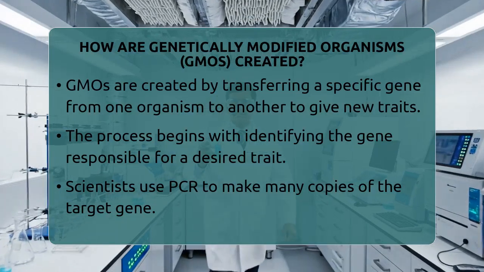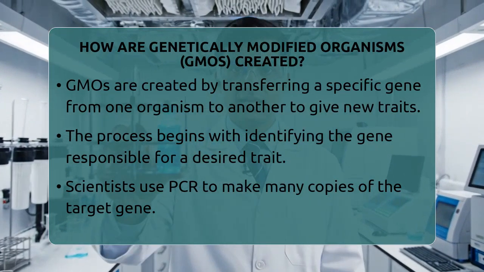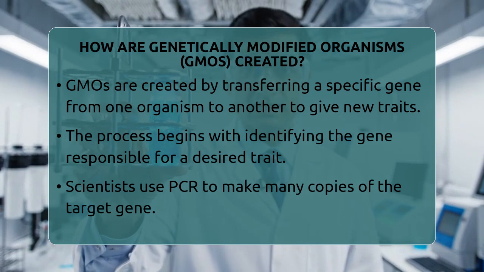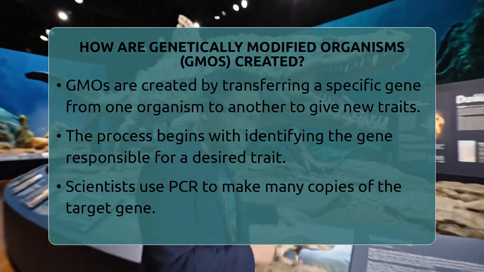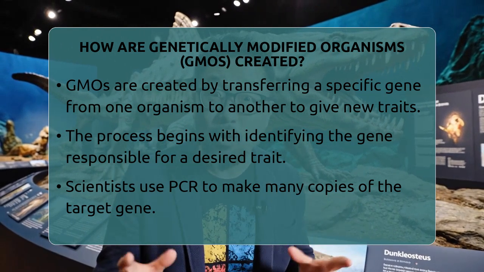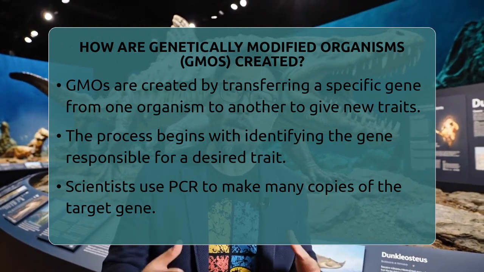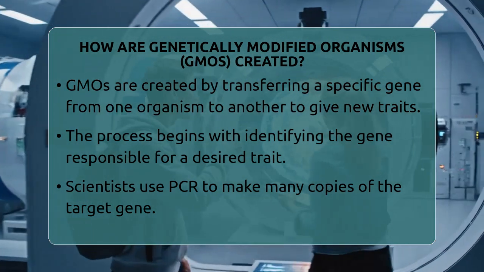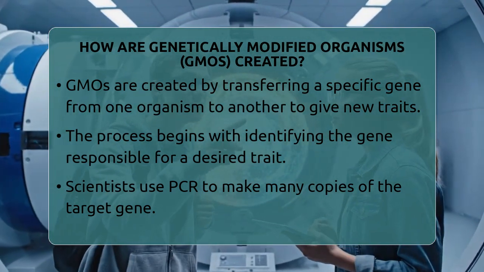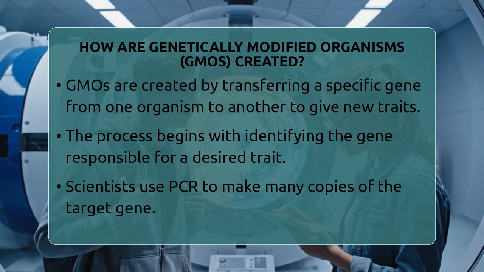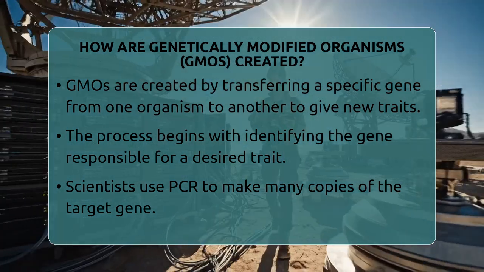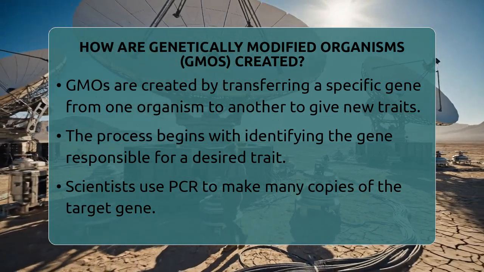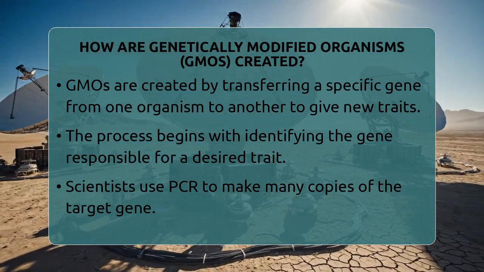How are genetically modified organisms, GMOs, created? Imagine taking a tiny piece of DNA from one creature and slipping it into another to give it new abilities. That's essentially how genetically modified organisms are made. It all starts with identifying the specific gene that controls a trait scientists want to change. This gene can come from almost any organism, including bacteria or viruses, which makes some of these experiments quite unusual.